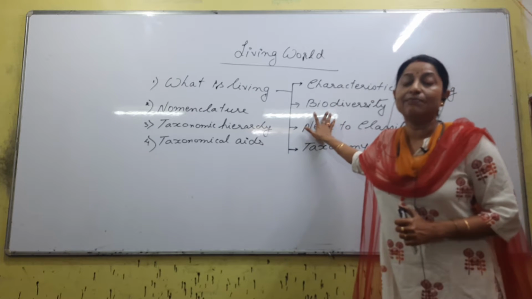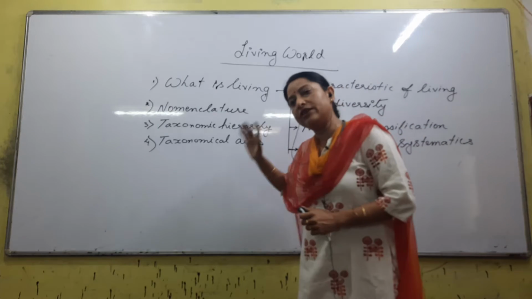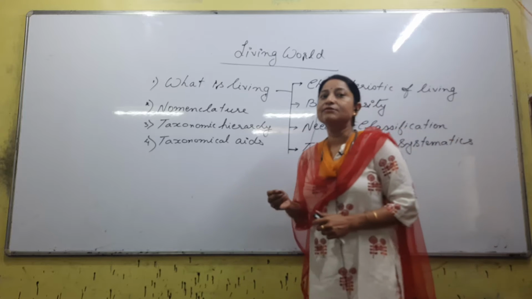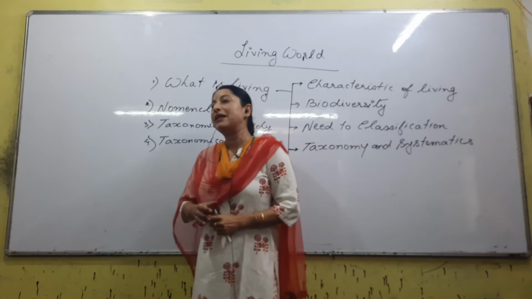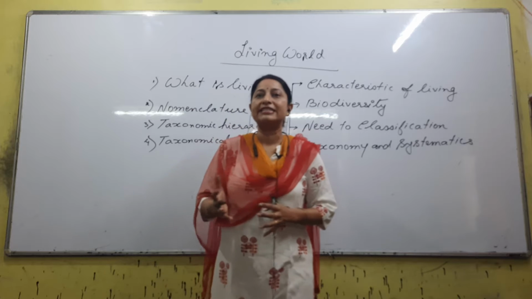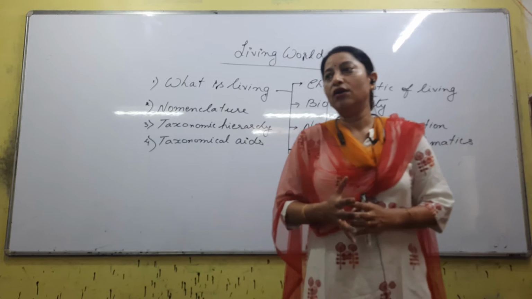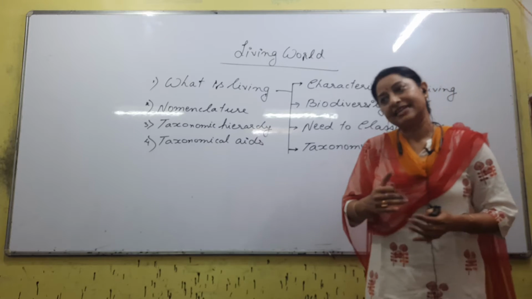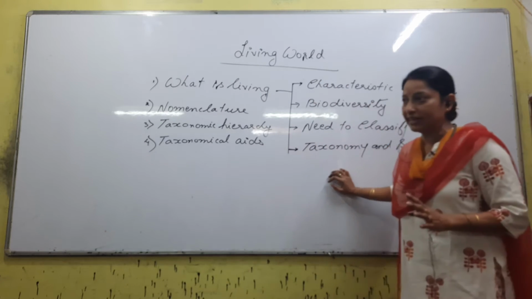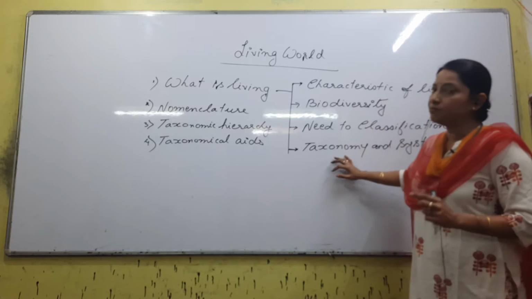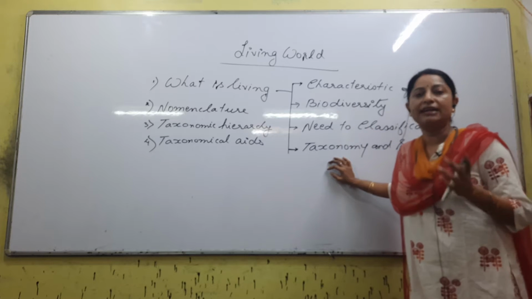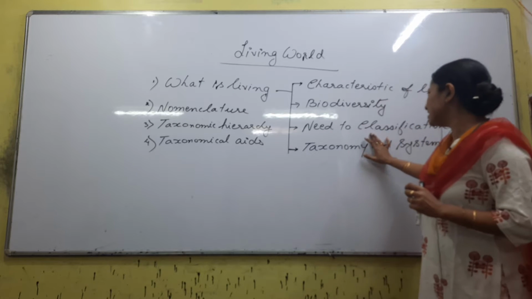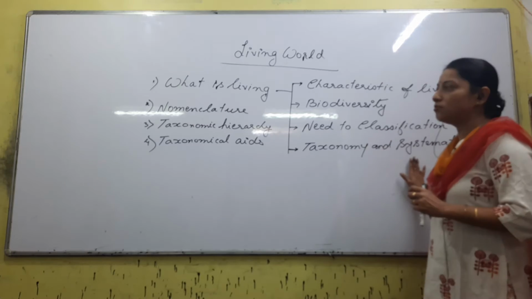If you have noticed, there is a pie diagram. You have already studied biodiversity. That pie diagram denotes the number of organisms, which group has more. If you are talking about the plant kingdom, which group of plants occupies the maximum area. If you are talking about animals also, which type of animals is maximum, right? All those pie charts you need to study within this chapter also, because questions might come from living world and also from biodiversity about that pie diagram. Next is need for classification, a few points, and obviously taxonomy and systematics.